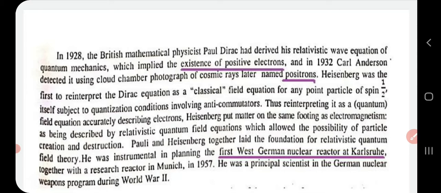Then Heisenberg interpreted this Dirac equation, and he found that it has a spin of half. He also made reasonable contributions in the area of electromagnetism, and he developed some relativistic quantum field equations. Those equations helped us to detect the possibility of existence of a particle and its creation and destruction. He also laid the foundation for relativistic quantum field theory.